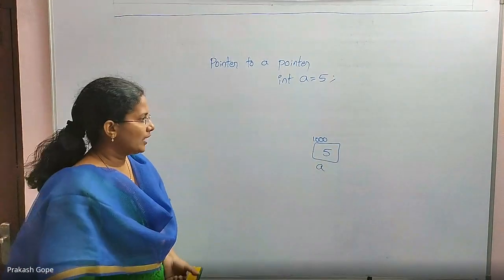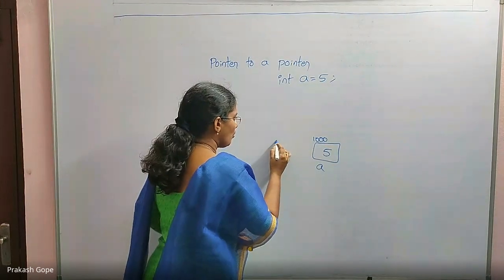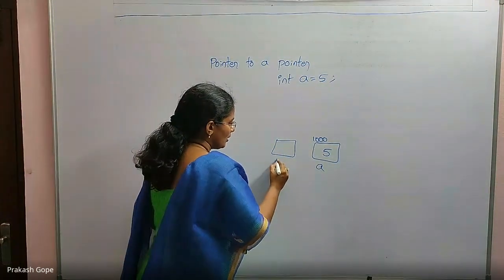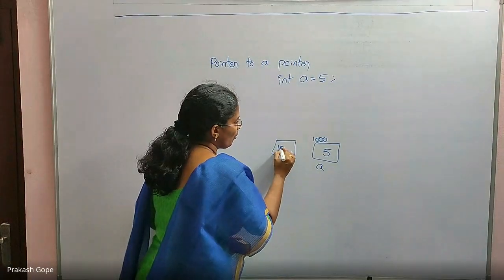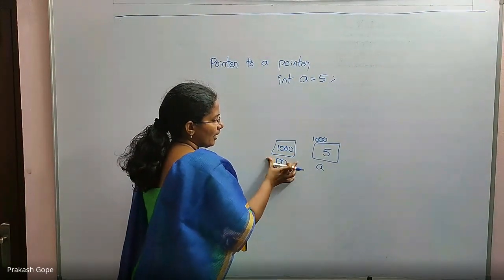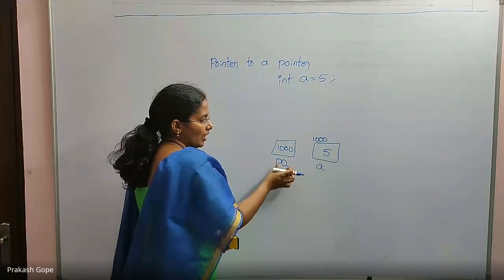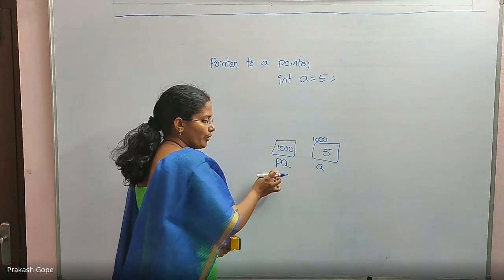Fine. And this 1000 I want to hold in another memory location. That's why I declare a pointer. If I want to hold that 1000 here, I have to declare this memory location.